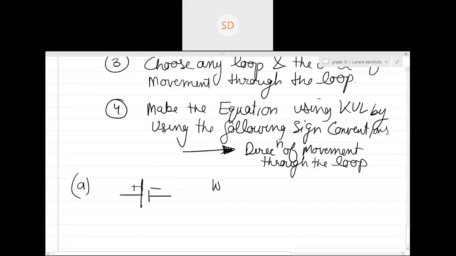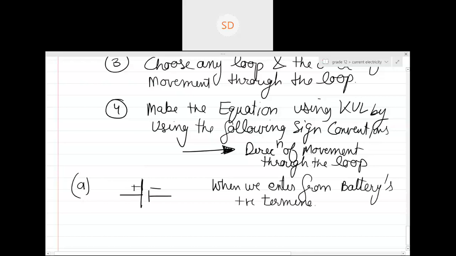So now tell me this particular thing, guys. Positive terminal is at high potential, right? And negative is at low.